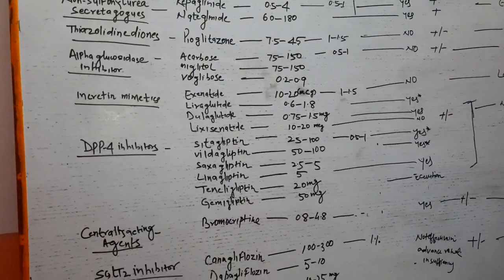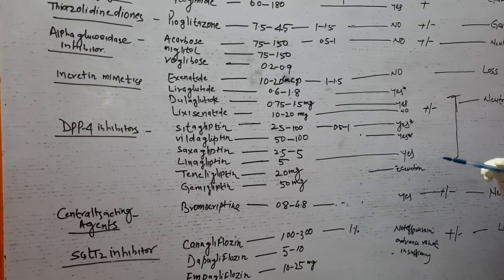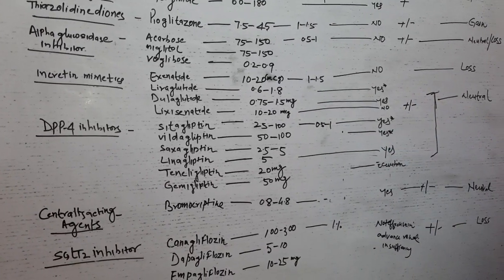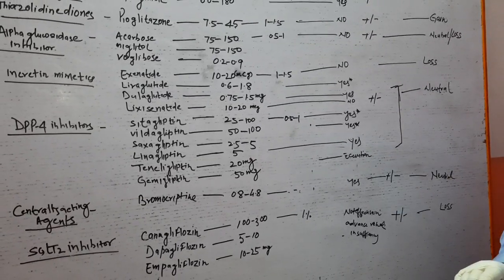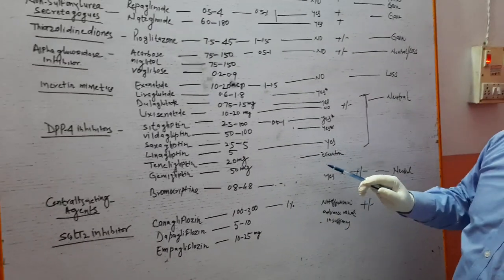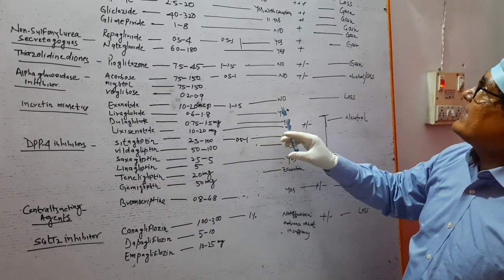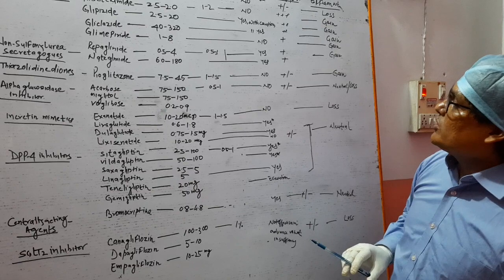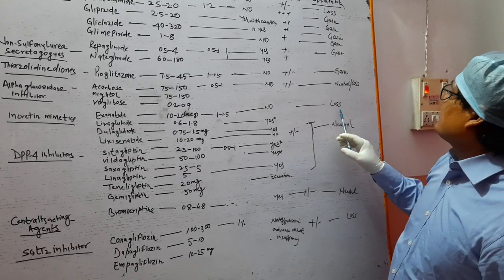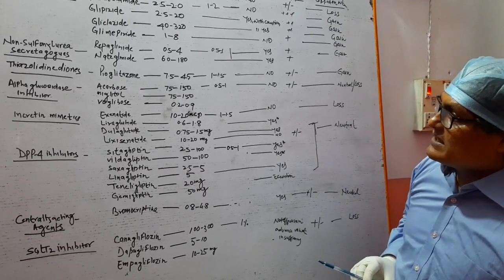Similarly, we see that the incretins have their own benefits and drawbacks, and they are used in different doses. The HbA1c reduction is 1 to 1.5, the use in renal insufficiency is not very clear, and it causes less weight gain.